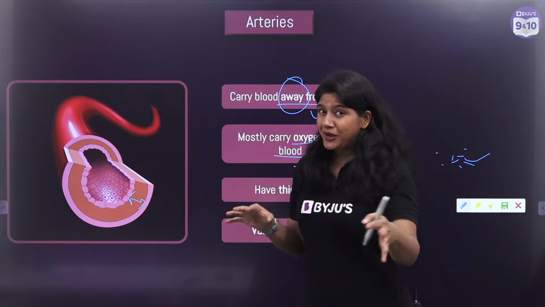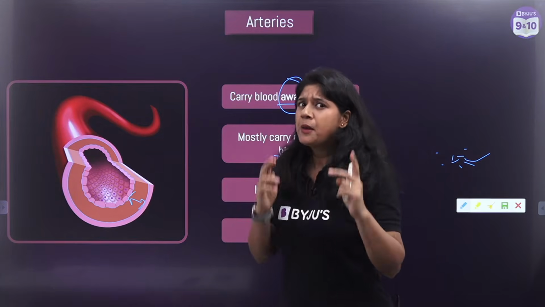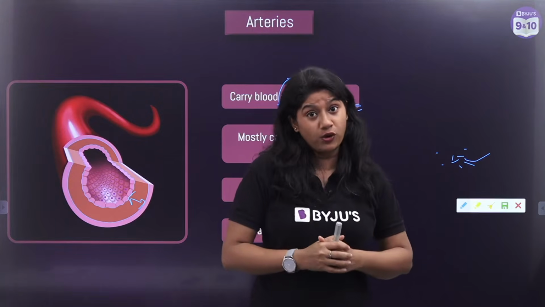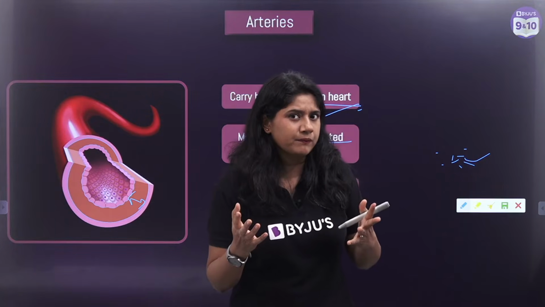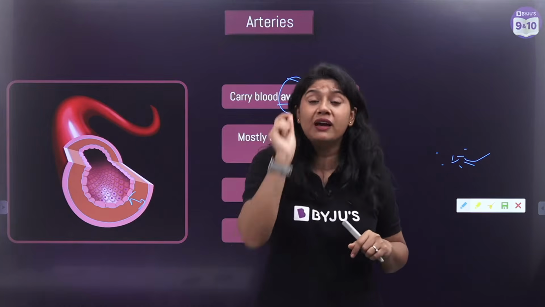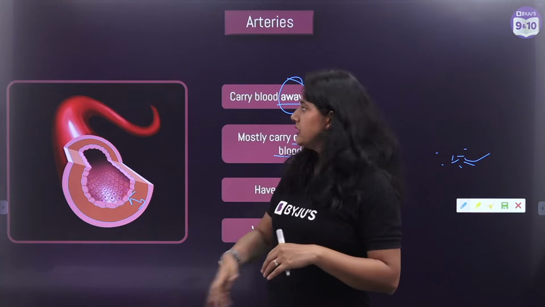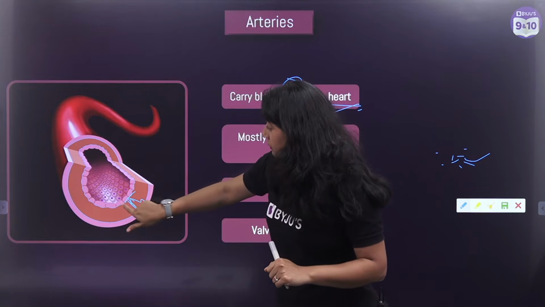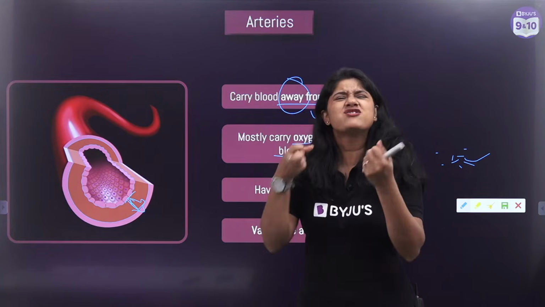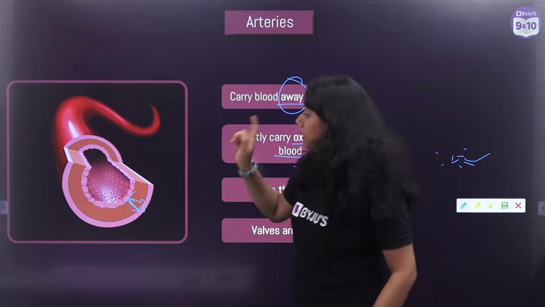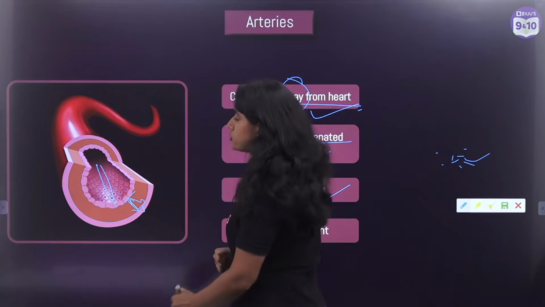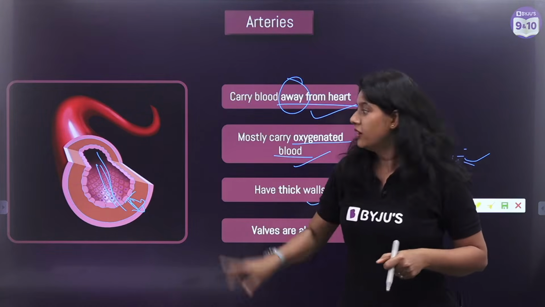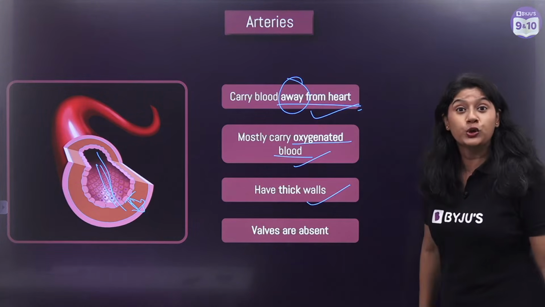Now I'm leaving you with a question and I'll be answering it in a minute, but think about it, everyone. Why do you think that arteries have thick walls? It has to do something with the amount of pressure that carries the blood. So arteries have thick walls because they have to endure the pressure, because the blood which flows through the arteries flows at a very high pressure, so they have to take it. That is the reason they have thick walls.